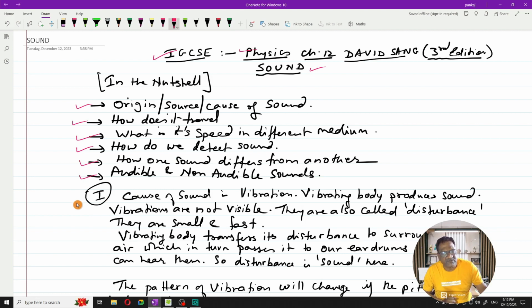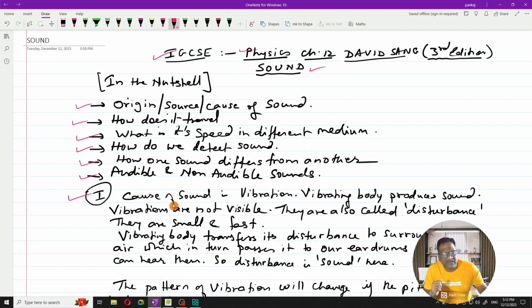Now coming to the very first topic, that is the cause of sound. What can be the cause of sound? We have been studying sound in our earlier classes also, and we have come to know at least that the cause of sound is nothing but vibration. If any body starts vibrating, then there are chances of a sound being generated.